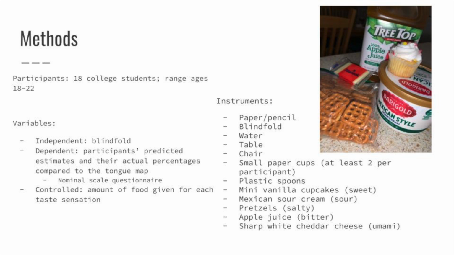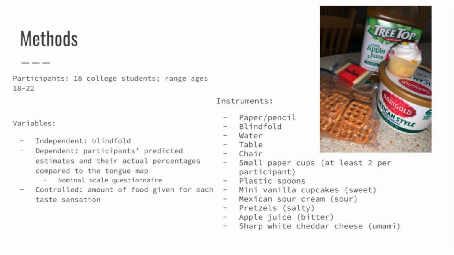The independent variable will be the blindfold. The participants will be split into two groups where one group will be given the blindfold, the experimental group, and the other group will not have the blindfold at all, the control group. The dependent variable was the participants' predicted estimates and their actual percentages of how much they matched with the tongue map. They were asked questions based on a nominal scale questionnaire.